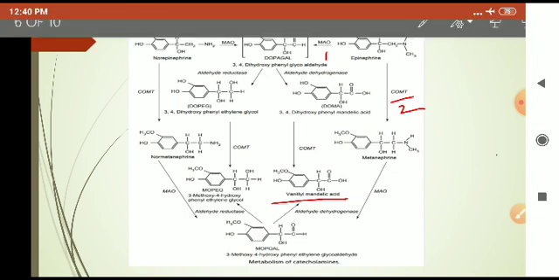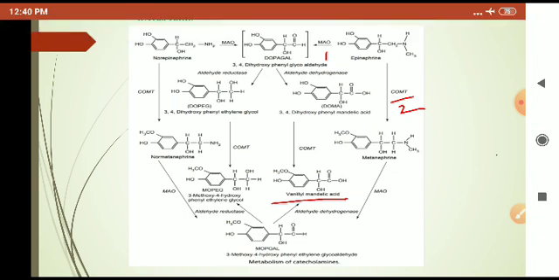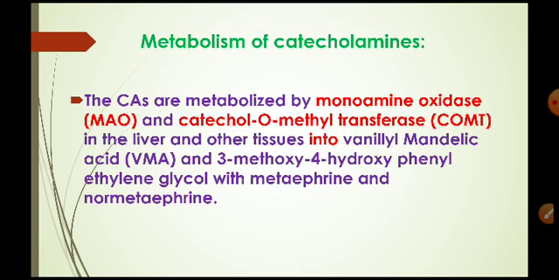Here the metabolism of catecholamines is given in detail. The catecholamines are metabolized by monoamine oxidase, that is MAO, and catechol O-methyl transferase, COMT, in the liver and other tissues into vanillylmandelic acid, that is VMA, and 3-methoxy 4-hydroxy phenyl ethylene glycol, with metanephrine and normetanephrine.